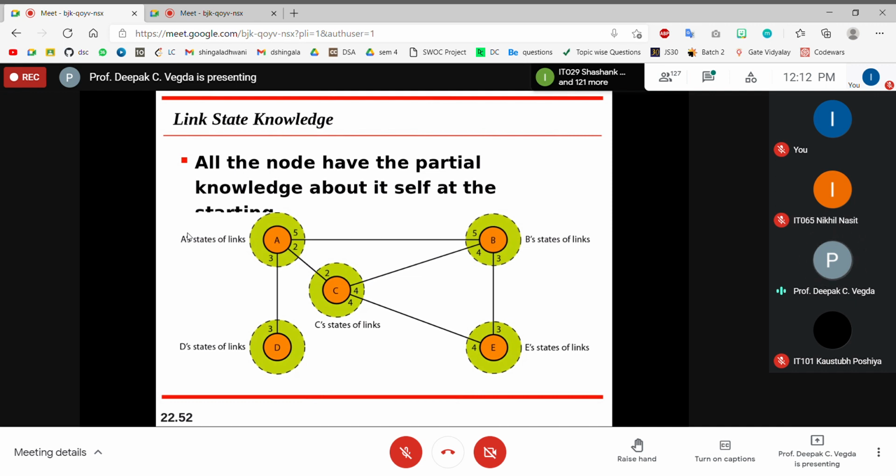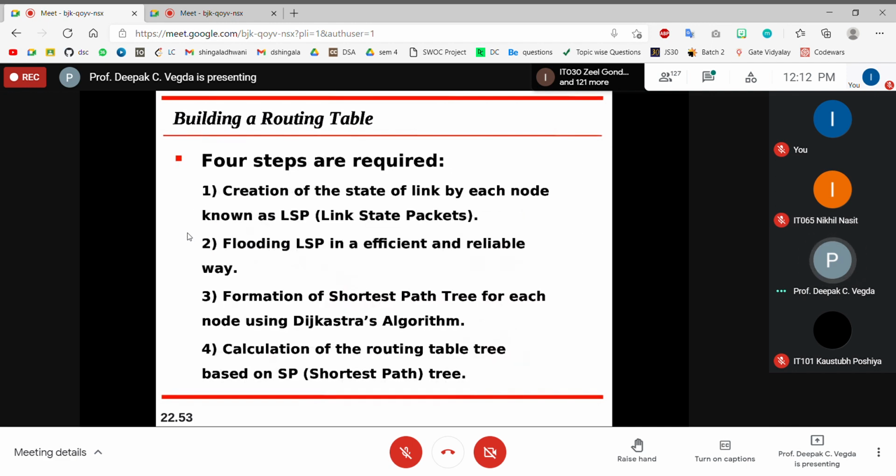Yet we have not generated an entire routing table. So how will it be done? For that, 4 steps are required to build a routing table. As I gave you the information, me, 1, 2, 3 and 101, 102, 103, you can keep them in a single line. But I do not have a direct connection with 101, 102, 103, so I'll use that entire path. How will I come to know that I am indirectly connected with them? For that, 4 steps are required. The first step says: creation of the state of link by each node, known as LSP, link state packet.